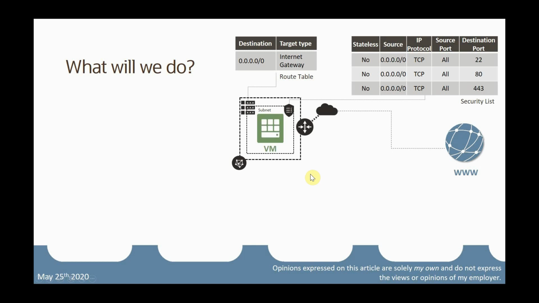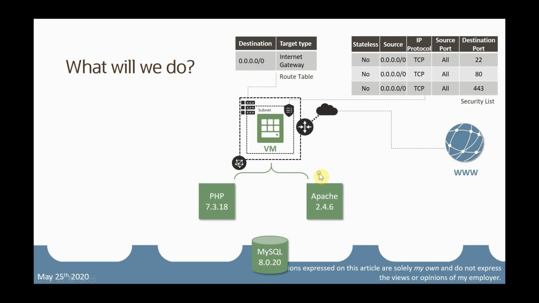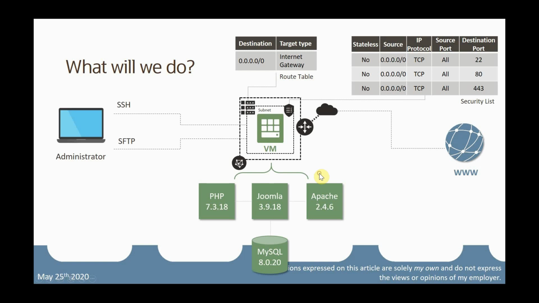We will then create the virtual machine, and in this virtual machine we're going to install Apache, PHP, MySQL database, and of course Joomla. We will as well use SSH and SFTP in order to communicate with our virtual machine, and that's it for today.